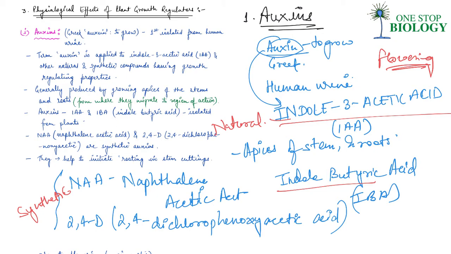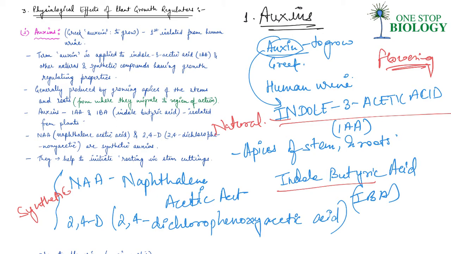They also help to prevent fruit or leaf drop at early stages, but they also promote the abscission of old mature leaves. So the mature leaves are gone, and the young leaves and fruits are protected because of them. They help to prevent them from dropping.